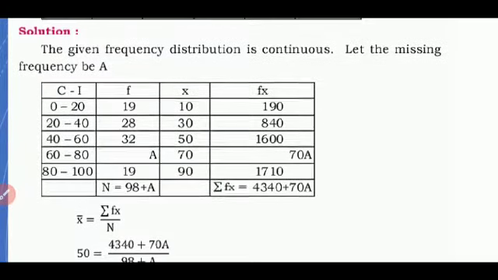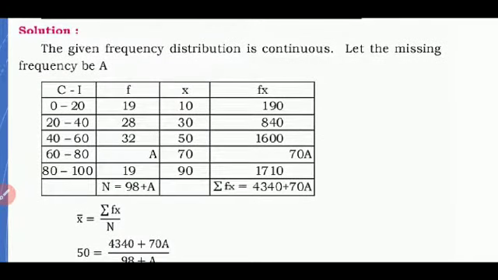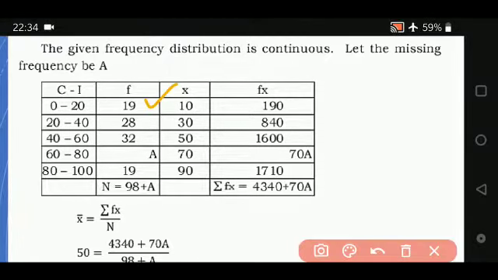The first step here is to find the mid value. You're going to find the mid value of these class intervals, right? 0 to 20, 10; 20 to 40, 30; and so on, all these. And then as usual, you're going to write all these values here and the missing frequency is represented by a. Next step is to multiply f into x. So multiply, you get these values.